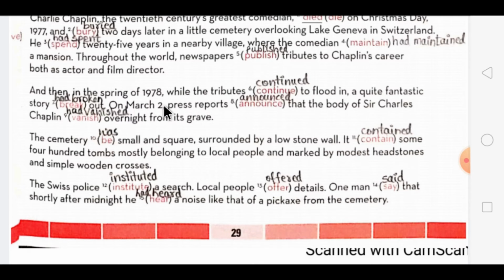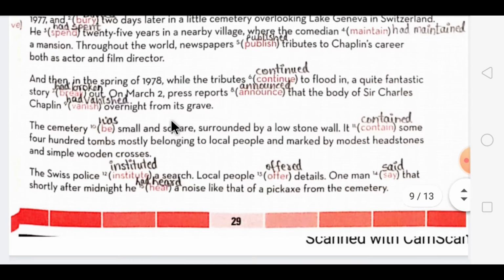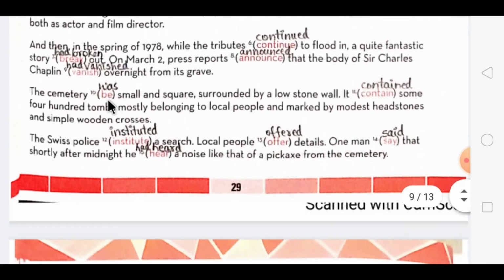Then on March 2, press reports announced that the body of Sir Charles Chaplin had vanished overnight from its grave. Now here the first action which is completed means it had vanished, so we used past perfect tense, and this was the next action which continued after that, so we used announced, simple past tense. Now let's move on to the next paragraph.